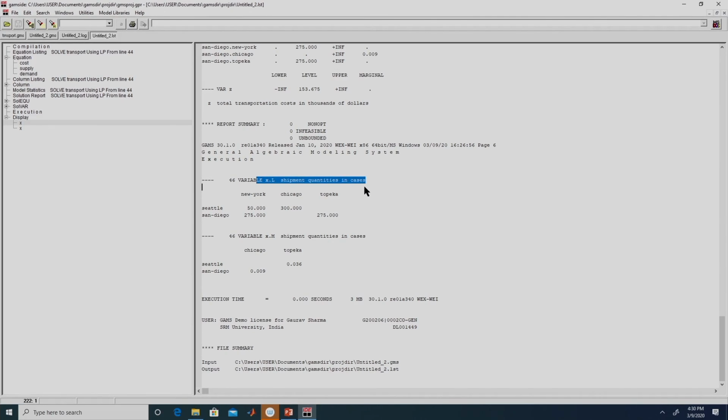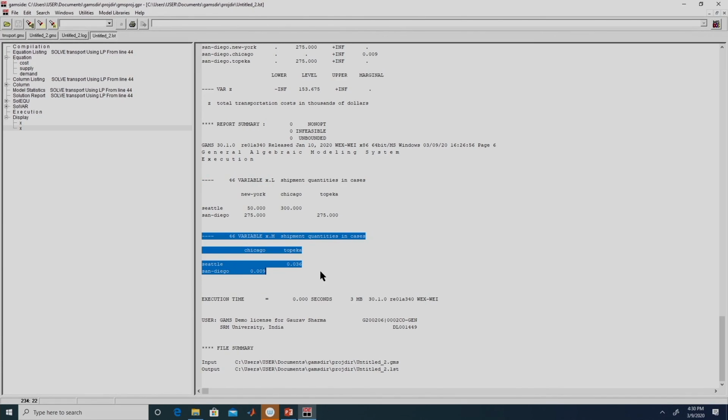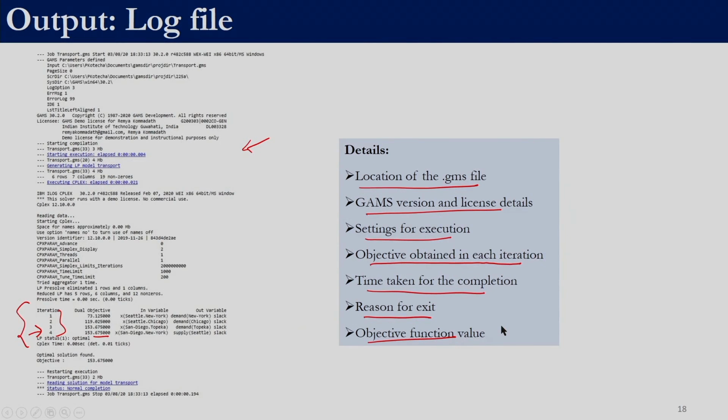So this is x.l, which are the values which we discussed, that nothing is shipped from Seattle to Topeka because it was 0, and nothing is being shipped from San Diego to Chicago. This part is being displayed only because of the display statement, and these are the marginal prices. So this example which we discussed was a linear programming problem.